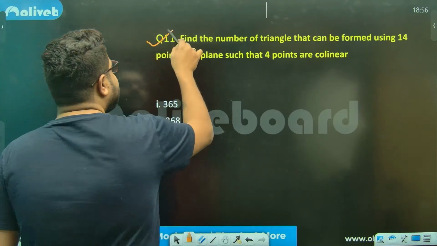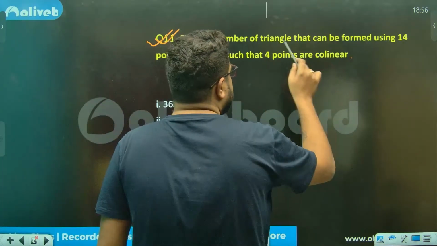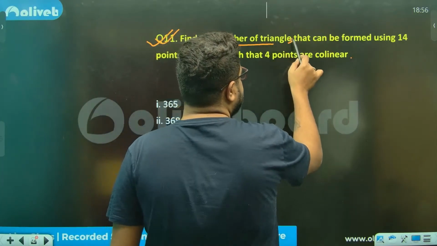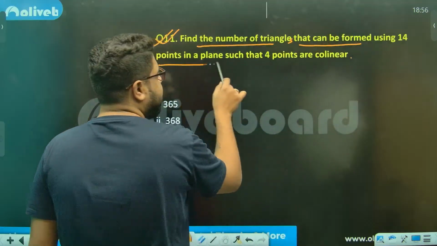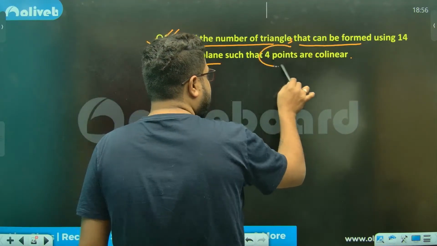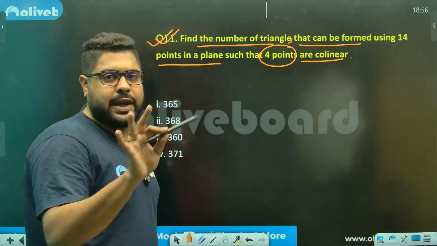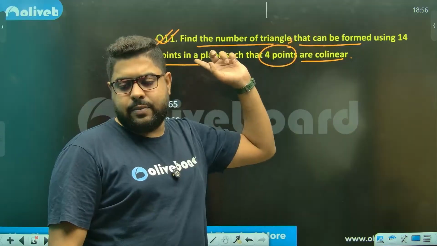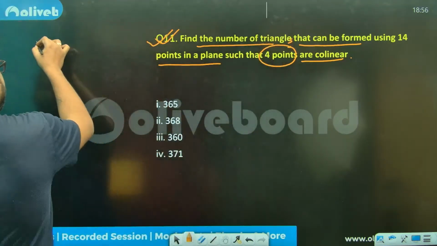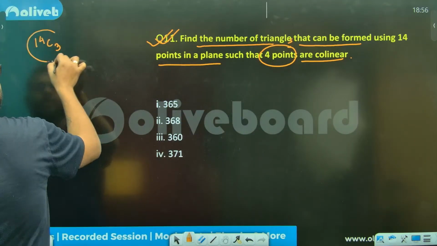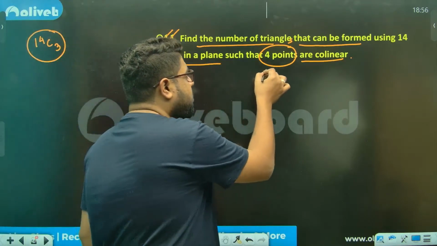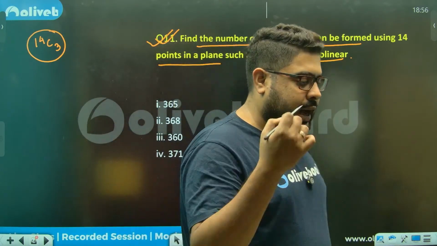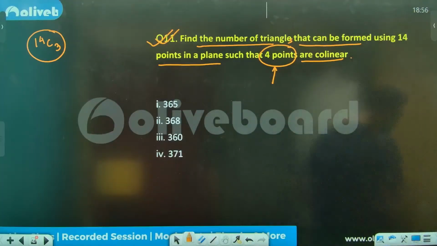What if the question is like this? Find the number of triangles that can be formed using 14 points in a plane, out of which 4 points are collinear. If none of the points were collinear, it would be the same as the previous question, and the answer would have been 14C3. But here, there are 4 points which are collinear. Then how can we go about this?